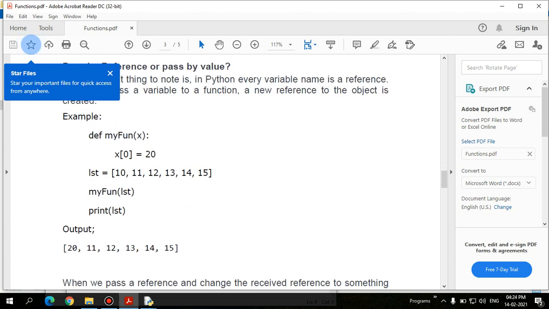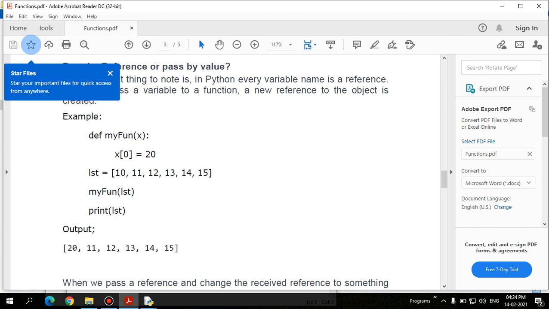Okay, let's go for some simple example. Here fun is a function, right? My fun is the function that is going to receive a variable called x. Here I'm going to use a list. So my fun of list, here the list is passed as the argument, and it will be received here through x, right?